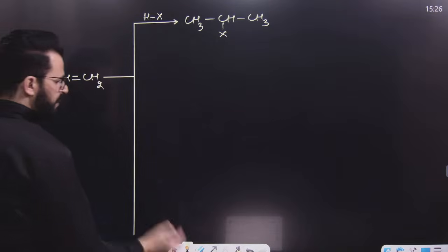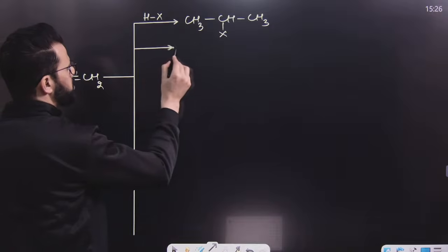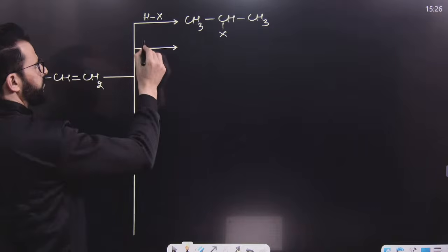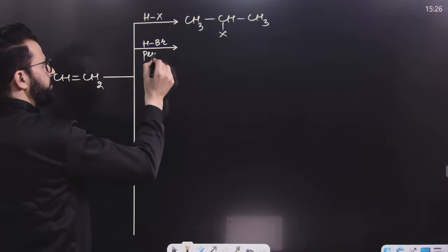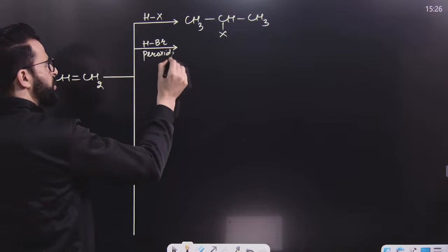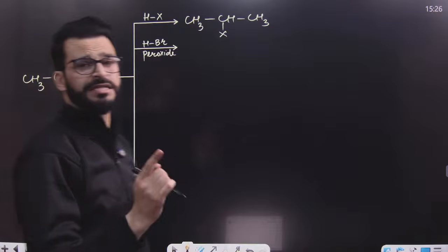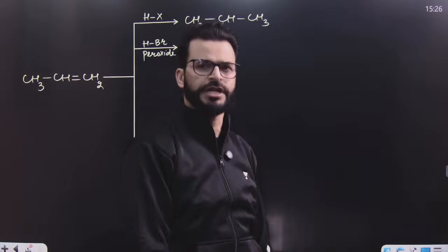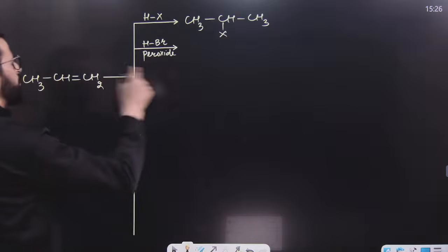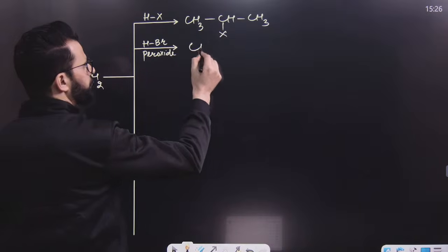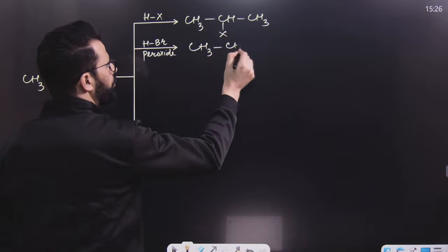But if the same reaction takes place with HBr in presence of peroxide, then this is not an electrophilic addition reaction. At that time it is a free radical addition reaction, and the intermediate of this reaction is a free radical, and the product formed will be the anti-Markovnikov's product.